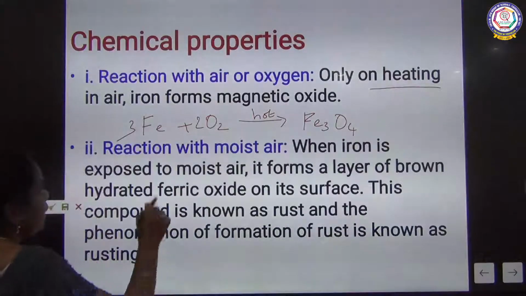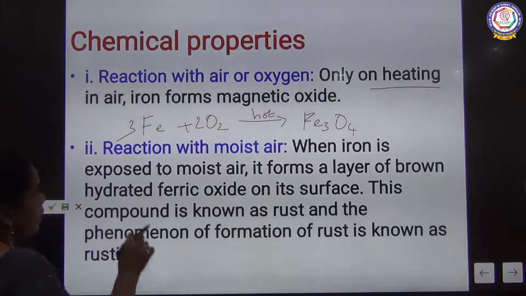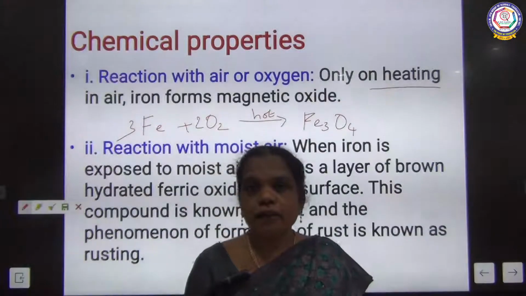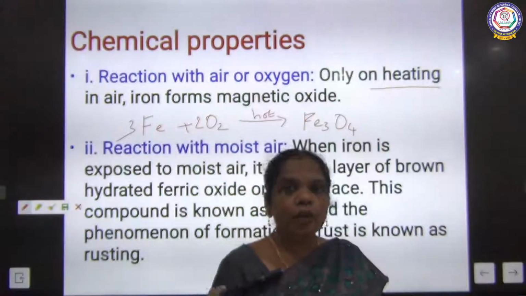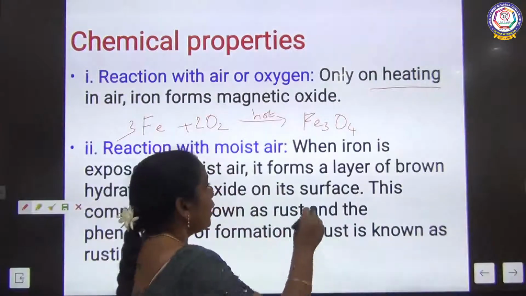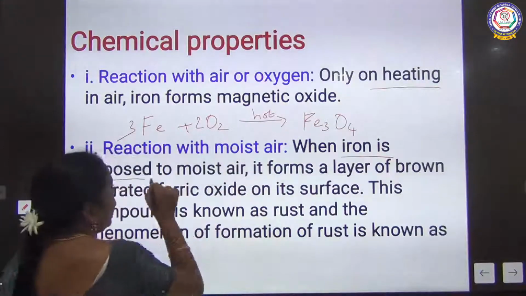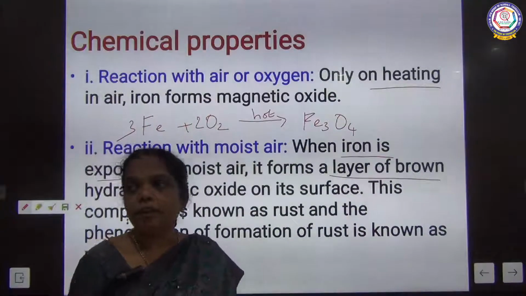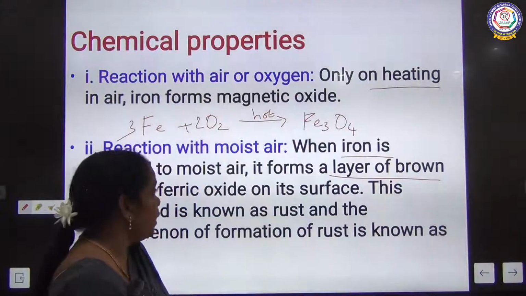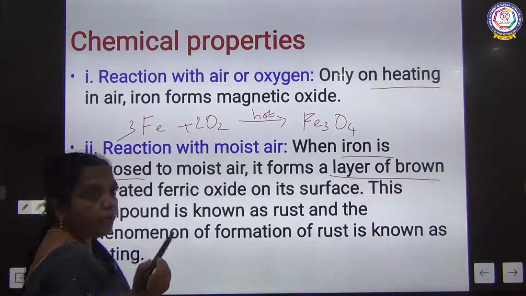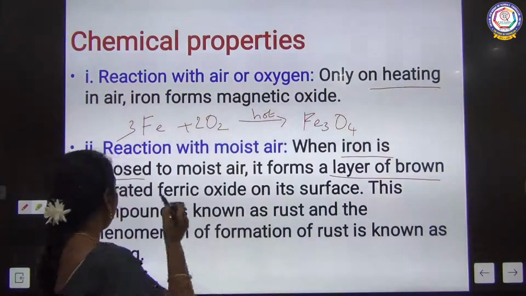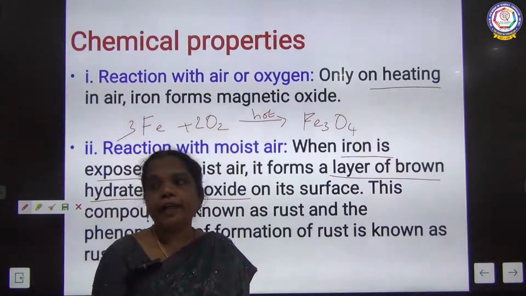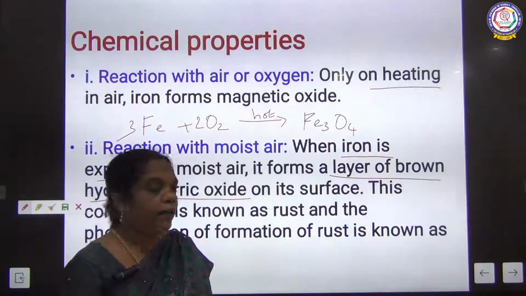And next, the reaction with moisture. When iron objects are exposed to air, they can be rusted. This is one of the chemical reactions. When iron is exposed to air, it forms a brown layer, which is called rust. So, the rusting of iron. The chemical name of rust is hydrated ferric oxide.